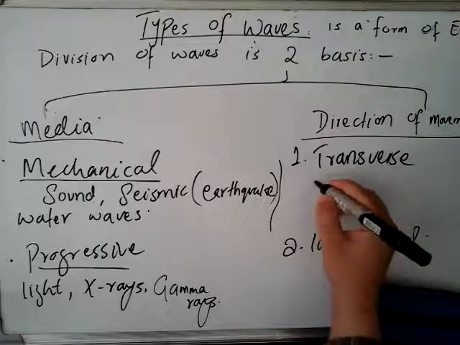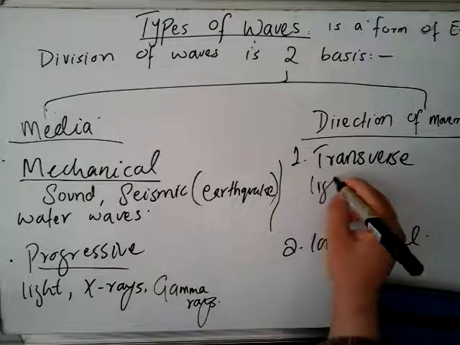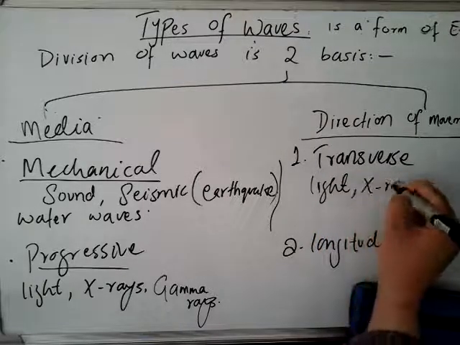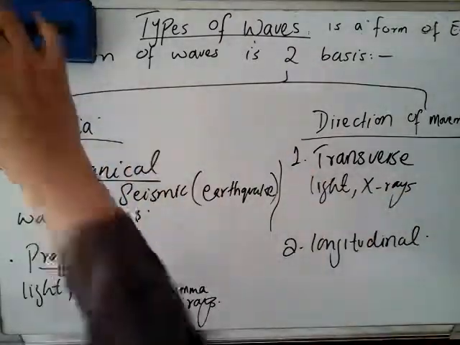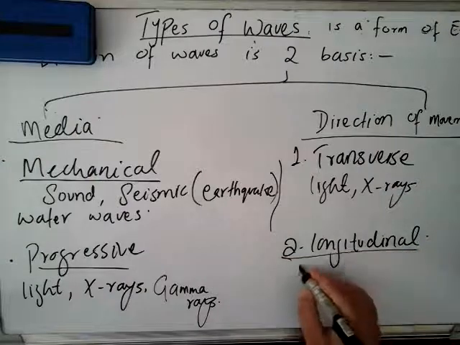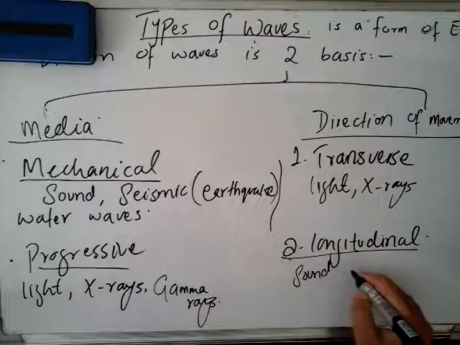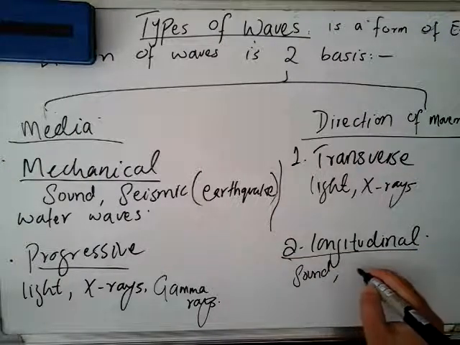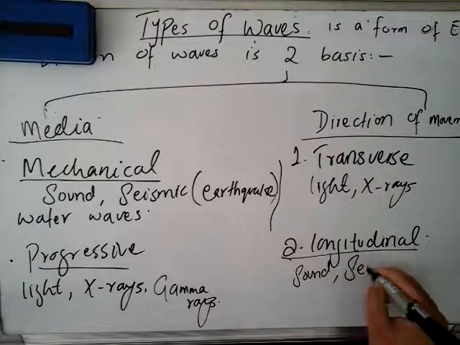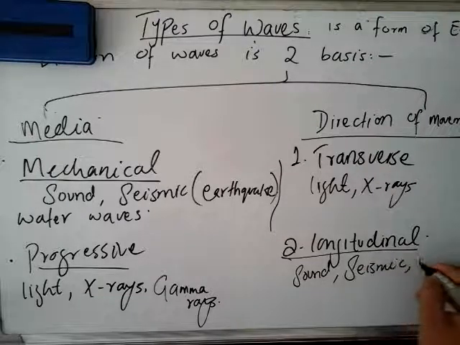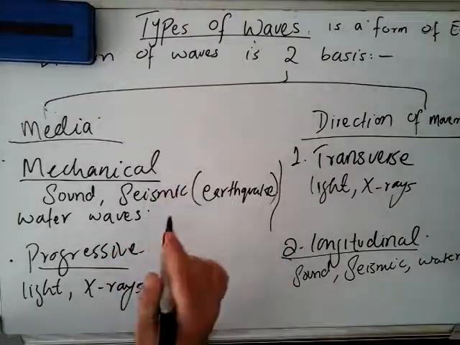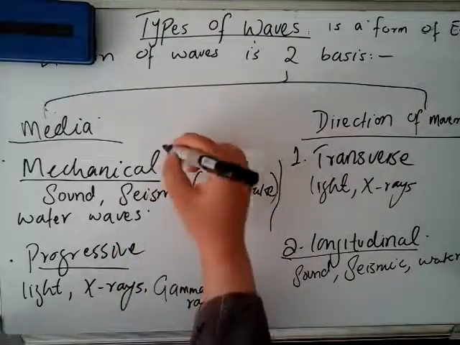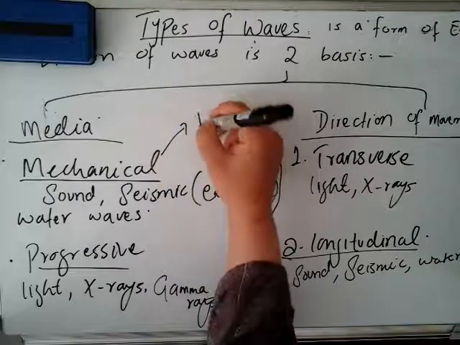An example of transverse waves is light, X-rays, and an example of longitudinal waves is sound and seismic or water waves.